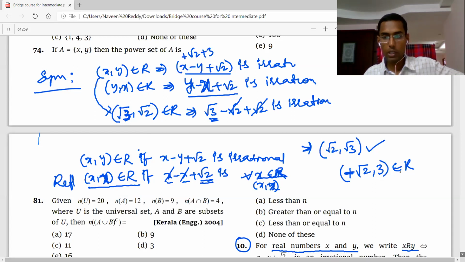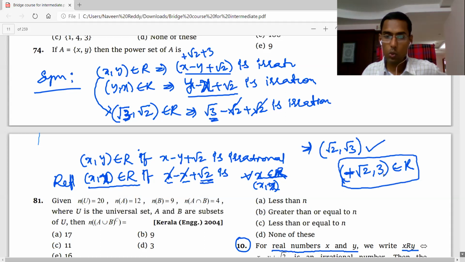Okay, plus I am taking. Yes, this belongs to R. Actually, root 2 plus 3 belongs to R. Why? Root 2 minus 3 plus root 2 is irrational. That's true, irrational. Then if you reverse, it is not irrational. (3, root 2) does not belong to R.